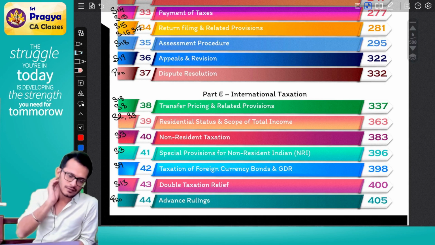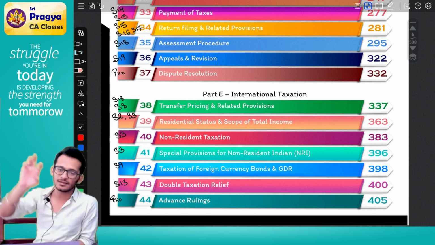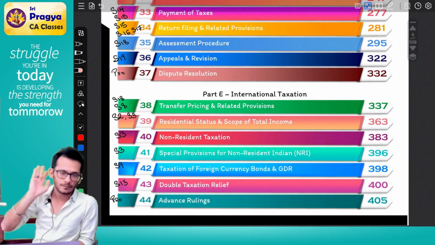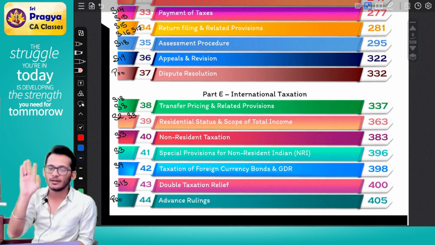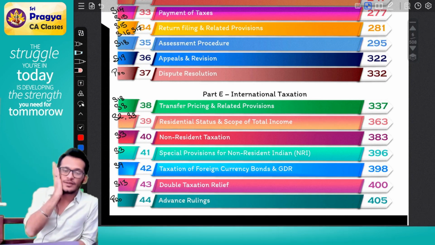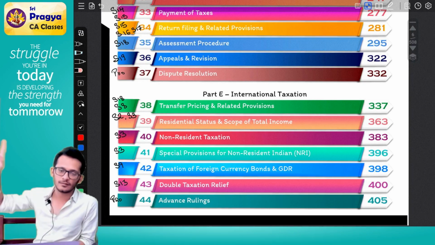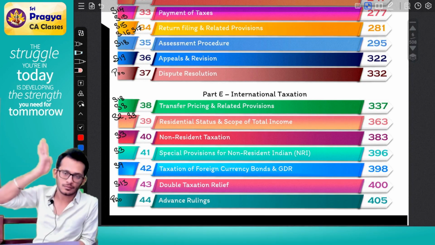That is called dispute resolution, where I will go to a special authority and inform them that, sir, there are some mistakes which I've done. I know I've made those mistakes, but please forgive me, sir. I will not do it ever in life again. This once, don't put me in jail. So I'm avoiding prosecution.